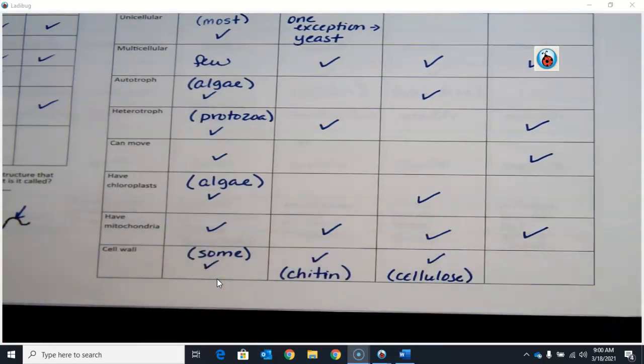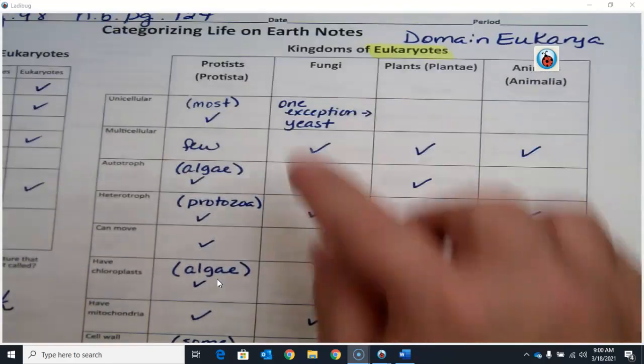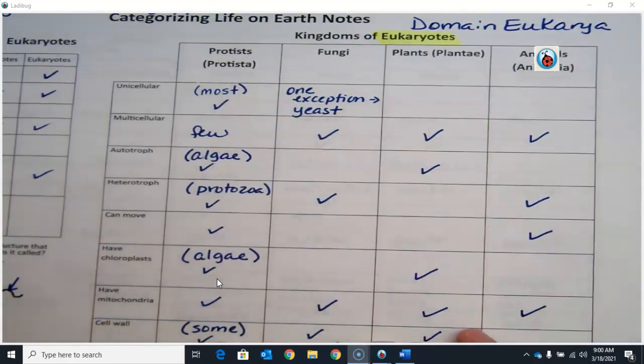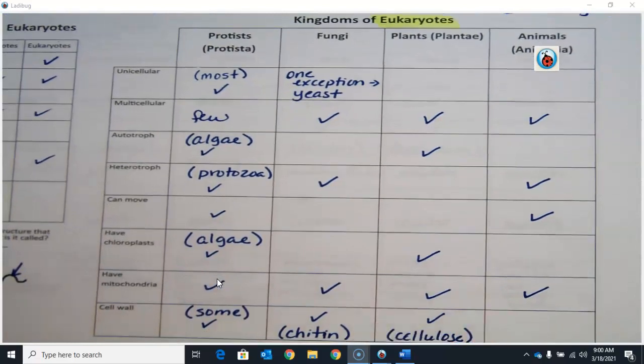All organisms that are made up of eukaryotic cells have membrane-bound organelles, have mitochondria. All organisms have to break down food to get ATP. And do protists have a cell wall? Some of them do. The algae do. So notice that in kingdom Protista, I've got check marks pretty much all the way down. Again, it's a very diverse kingdom.